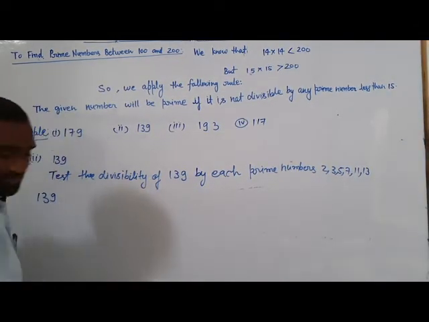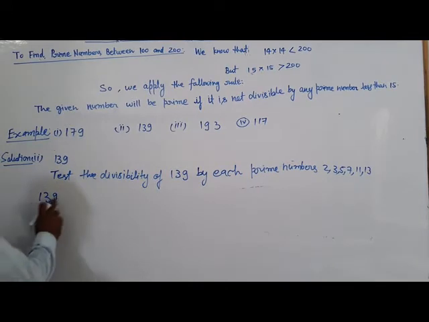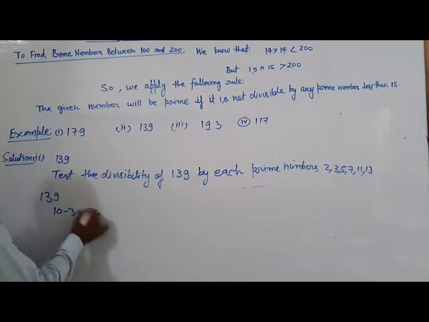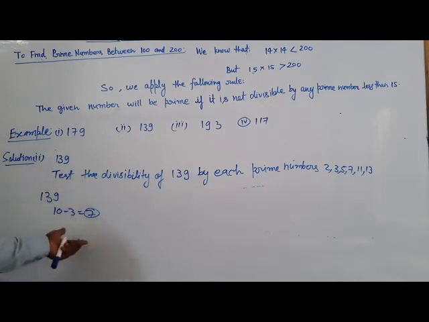Now 11. Sum of odd place digits is 1 plus 9, which is 10, and the even place digit is 3. 10 minus 3 is equal to 7. It is not 0 or a multiple of 11, so it is not divisible by 11.